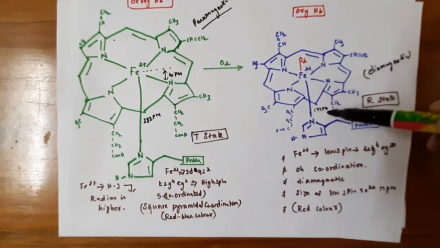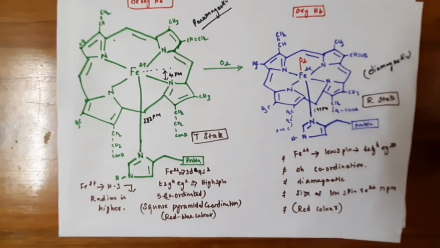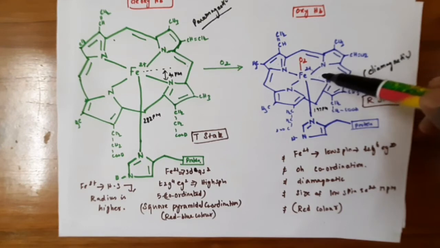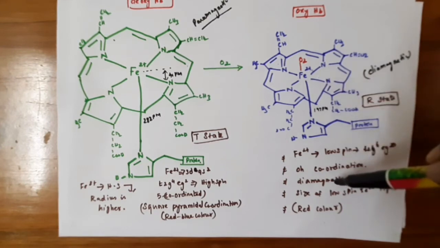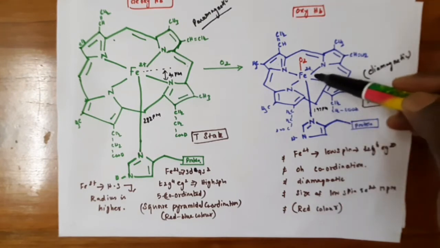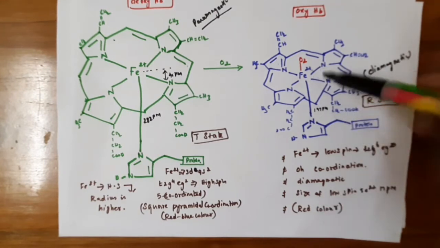Now it has reduced to 197 pm. So now this ion was in the octahedral coordination, which is diamagnetic, and the size of this Fe2+ reduced by 17 pm.